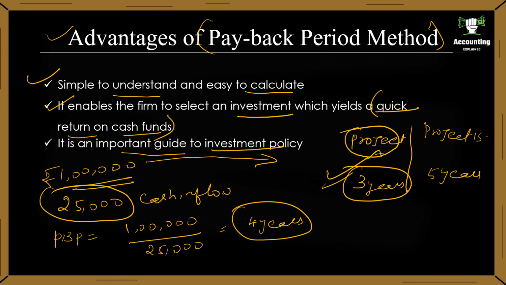A company might set a payback period of only 3 years for all the projects. So that is the investment policy. This policy ensures that the company focuses on projects with quick return. So it will take the project only if the project can have a payback period of 3 years. That is, within 3 years it has to recover whatever investment it has made.